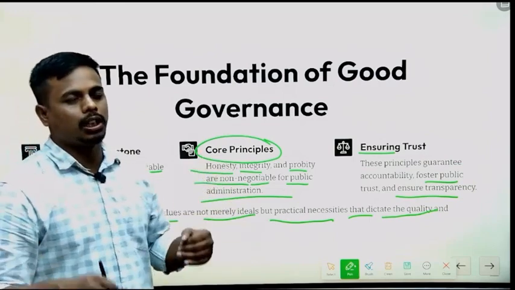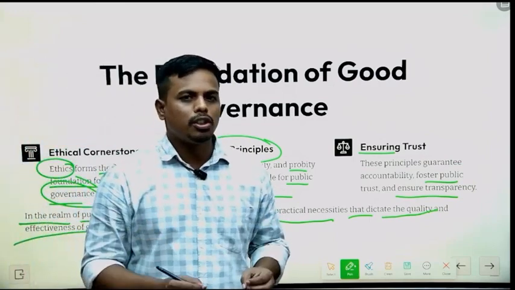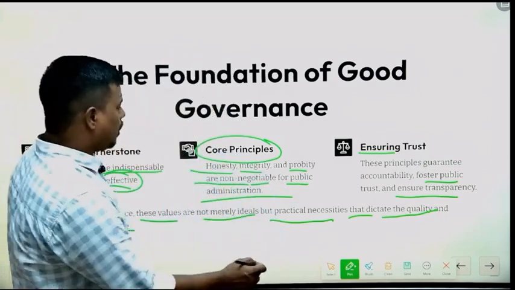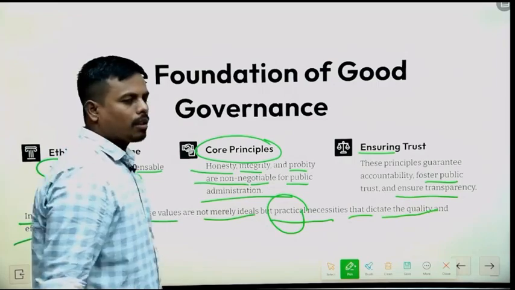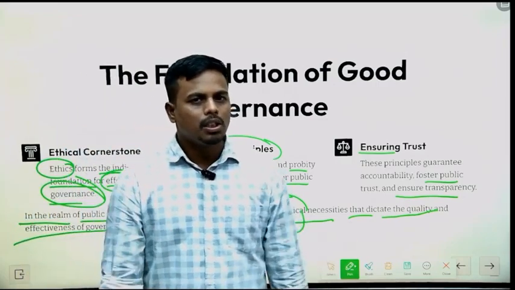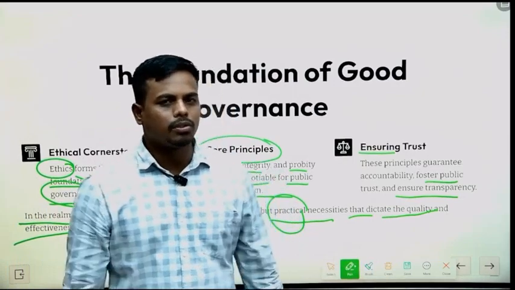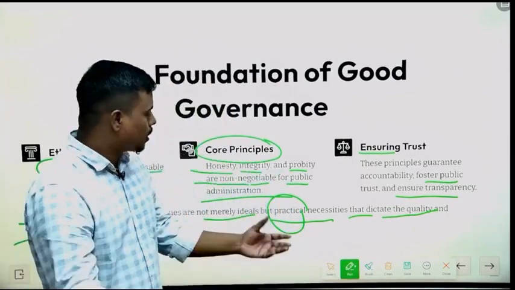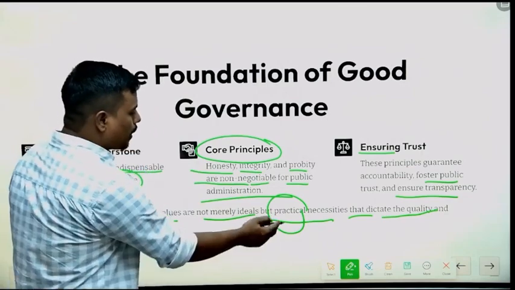As I told earlier, the ethics paper is totally a practical paper. In daily life, after becoming a civil servant, you will face different people, different societies, different kinds of situations. So it will be a totally practical paper.